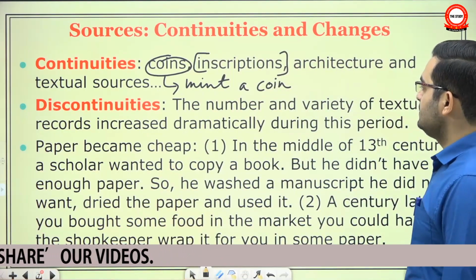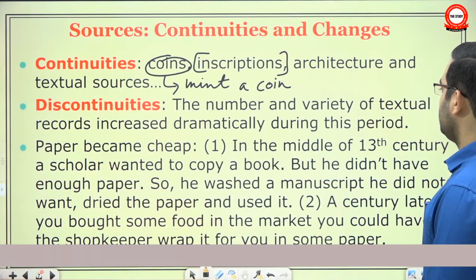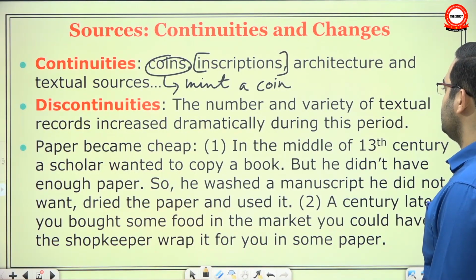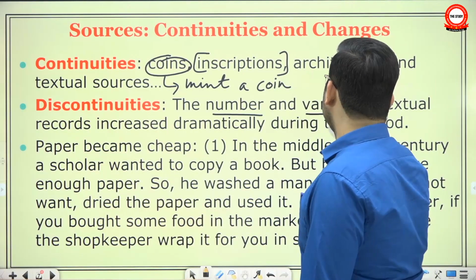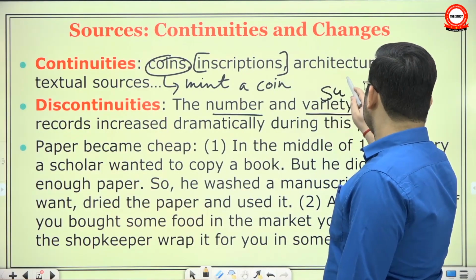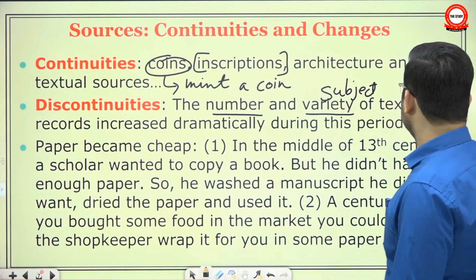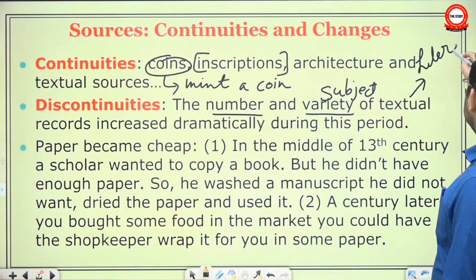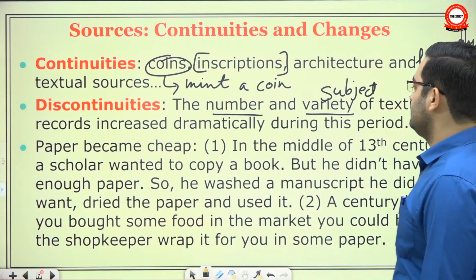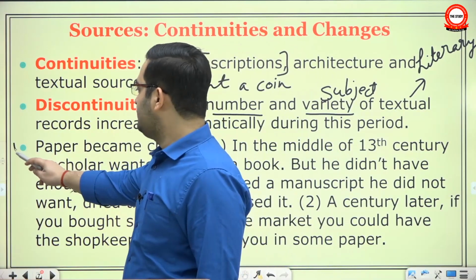But there are discontinuities as well. For example, the number and variety of textual records increased dramatically during this period. The number as well as variety, meaning the subject matter on which they were written. And textual sources mean literary sources. They increased dramatically during this period. Why? The reason is that paper became very cheap.